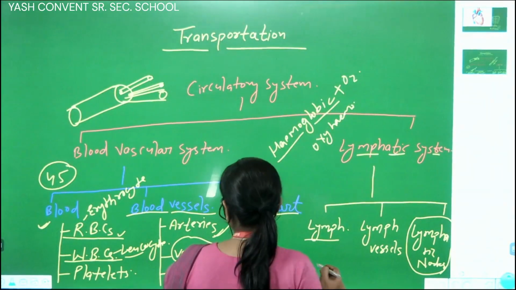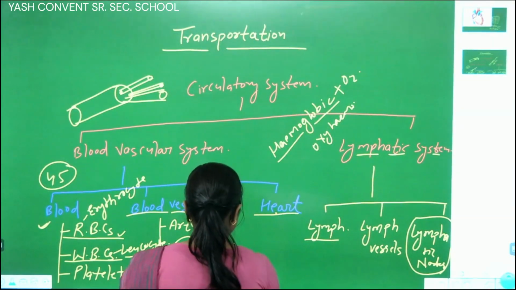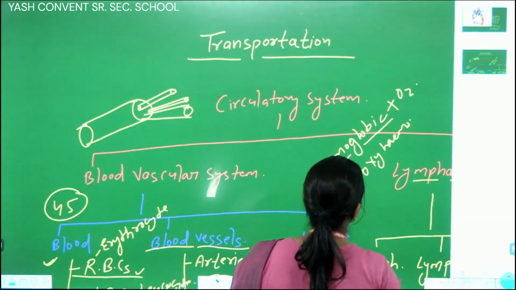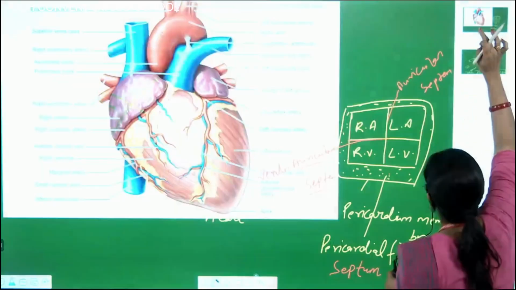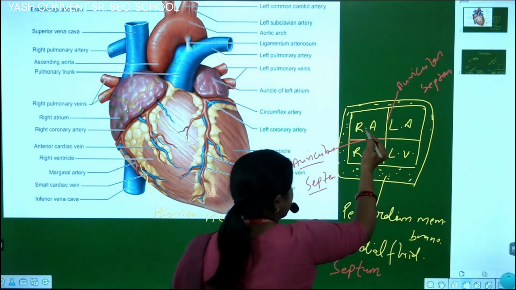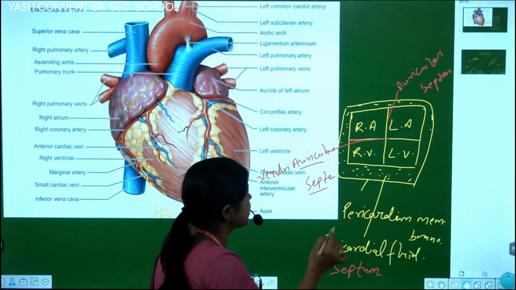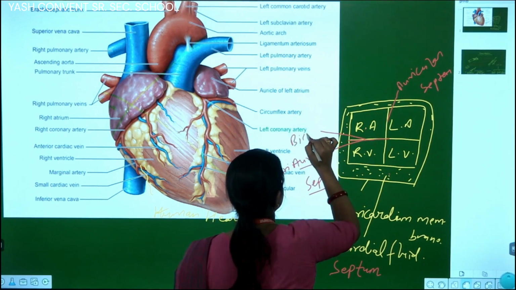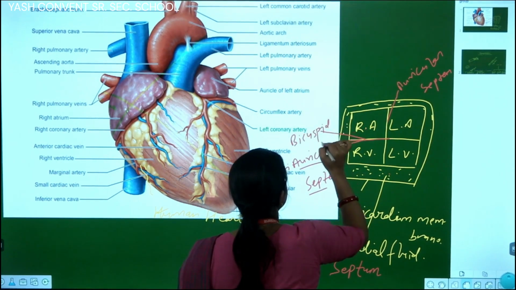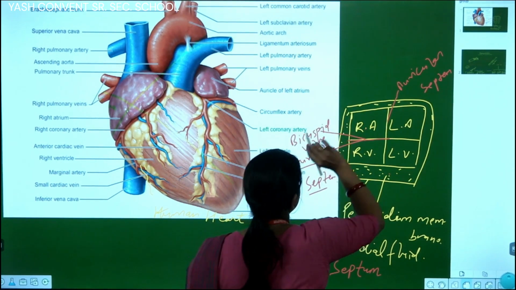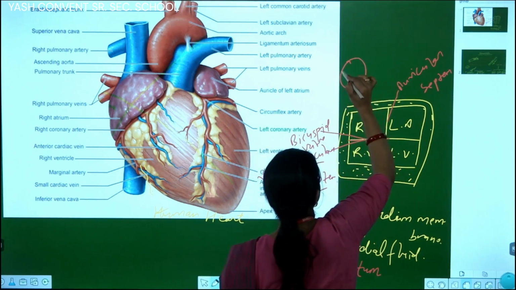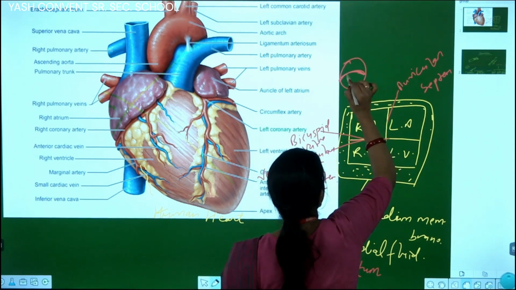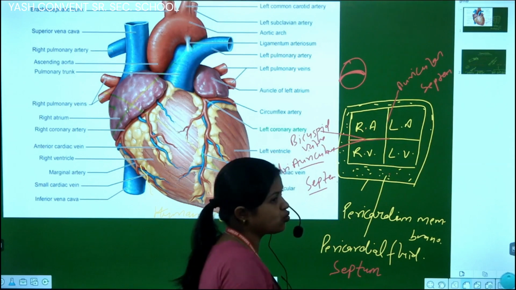And in between the right auricle and right ventricle, bicuspid valves are present. Bicuspid valve means two lobes.